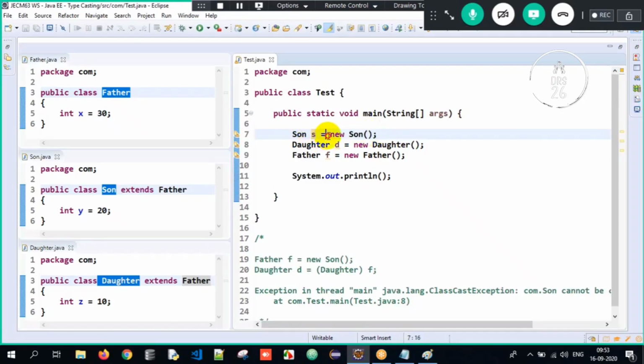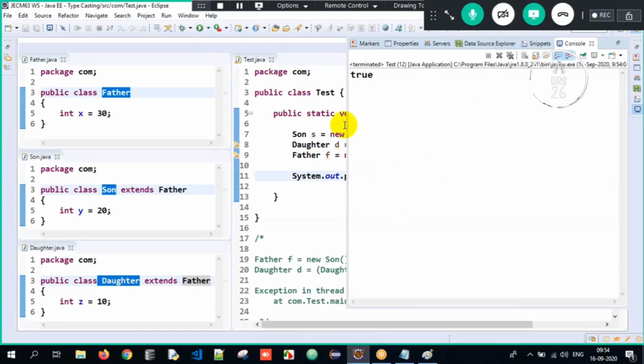So S is the object of Son. S instanceof Son means: is the object S having the properties of the Son class? Is it true or false? The output will obviously be true.